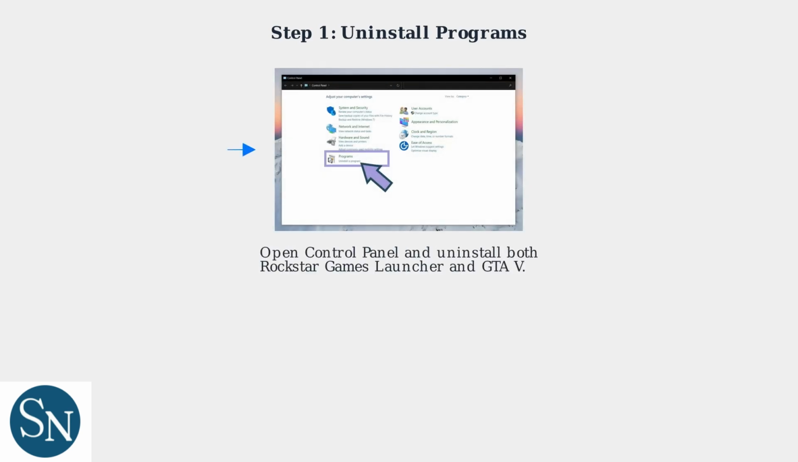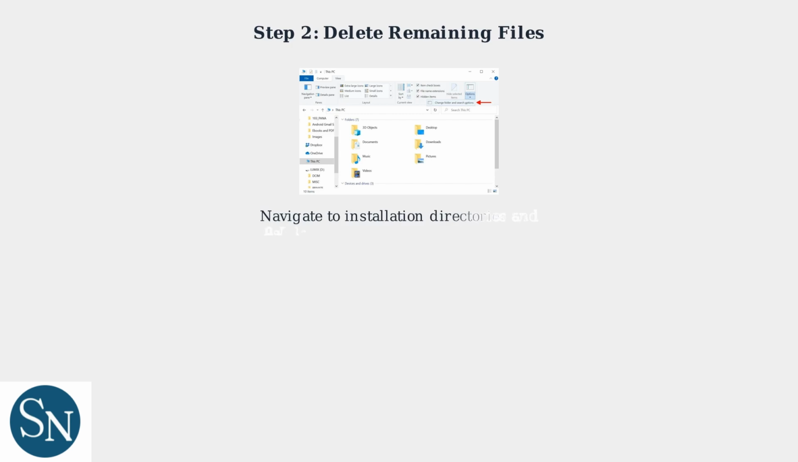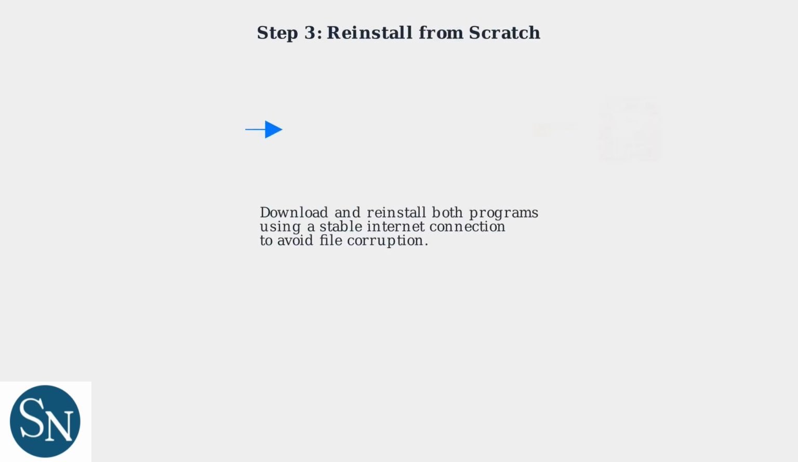If previous solutions fail, perform a clean reinstall. Start by uninstalling both the Rockstar Games launcher and GTA 5 through the Control Panel. After uninstalling, locate the installation folders and delete any remaining files to ensure a complete removal. Finally, reinstall the Rockstar Games launcher and GTA 5 from official sources. Ensure you have a stable internet connection during the download to prevent corruption.